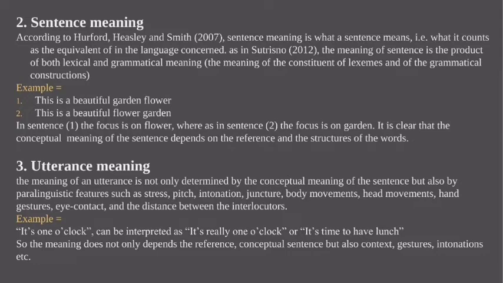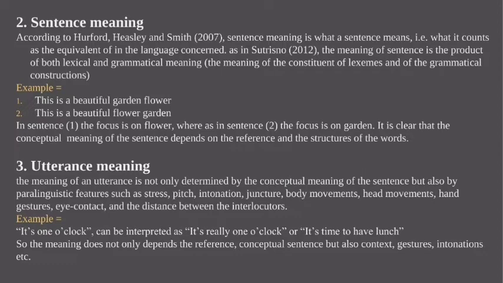For example, the first one is, this is a beautiful garden flower. The second is, this is a beautiful flower garden. In sentence 1, the focus is on the flower, whereas in sentence 2, the focus is on the garden. It is clear that the conceptual meaning of the sentence depends on the reference and the structure of the words.